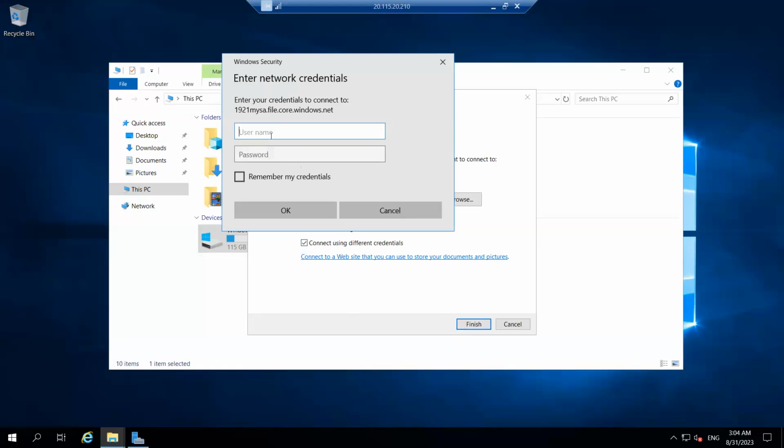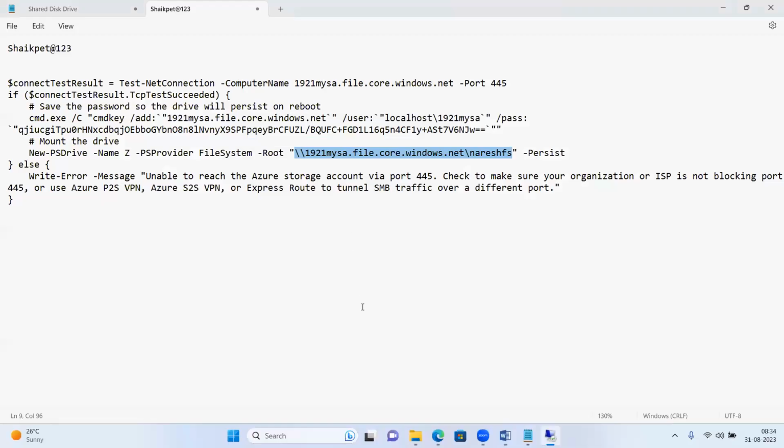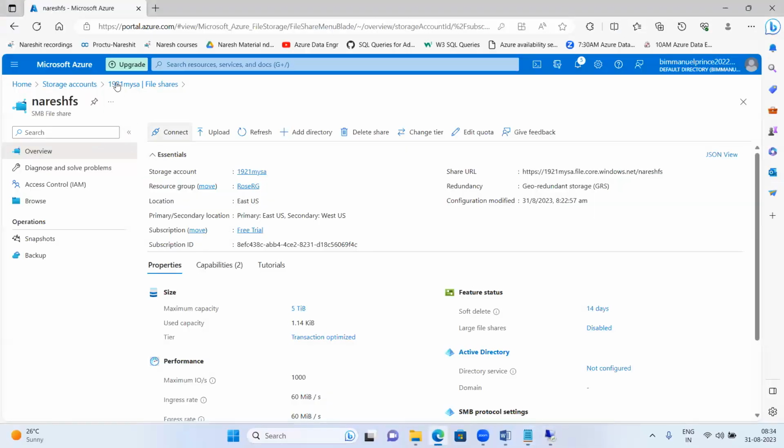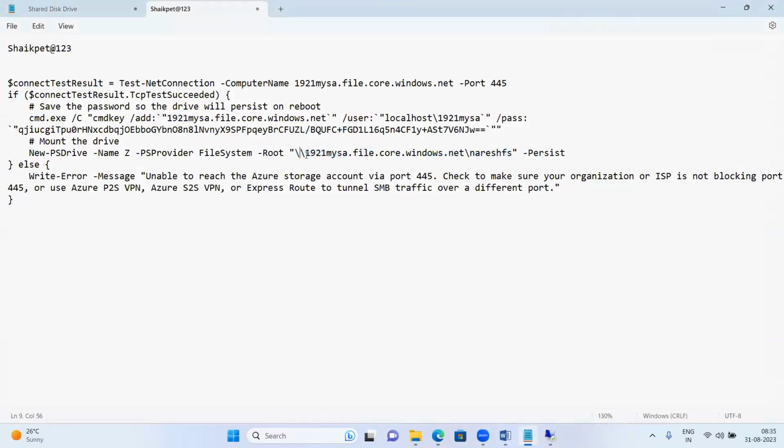See, it has detected 1921 MySA. What is this? This is our storage account name. This file share Naresh FS is part of the storage account. That's why it has detected this storage account when I passed the connection string of this file share. Okay, fine. Is that clear, guys?